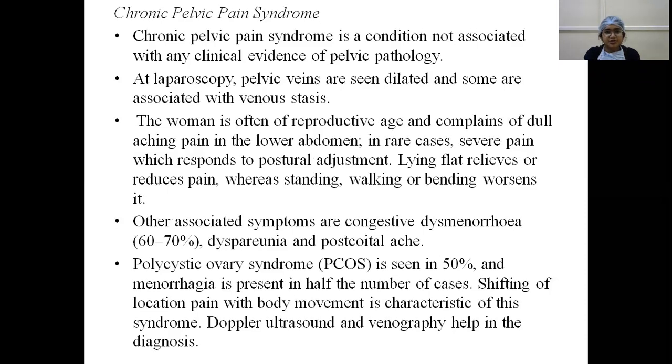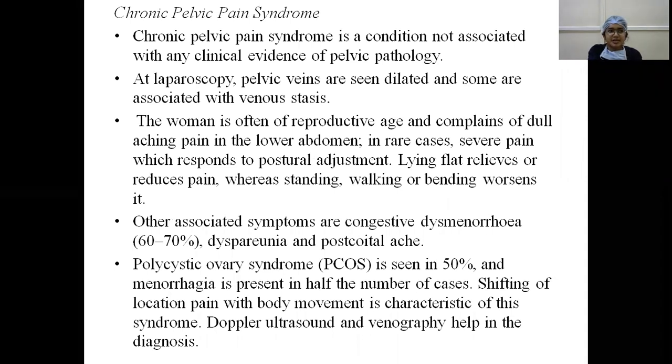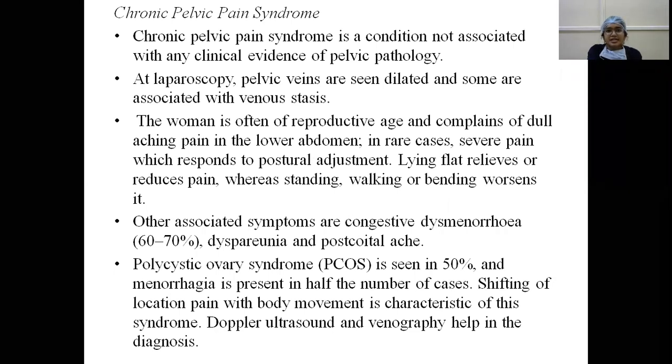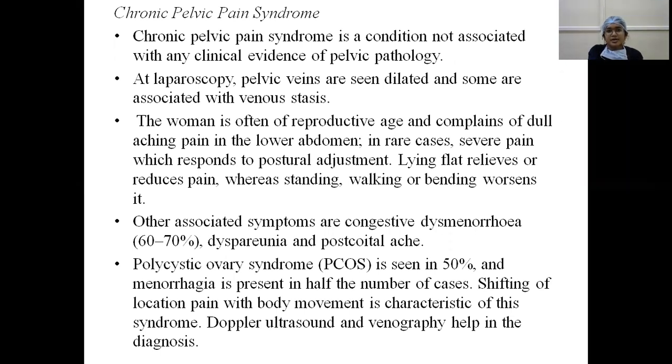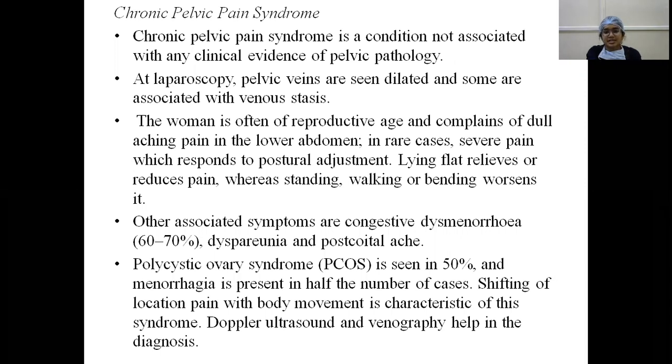Chronic pelvic pain syndrome is a condition not associated with any clinical evidence of pelvic pathology, whereas in chronic pelvic pain pelvic pathology might be present. At laparoscopy, pelvic veins are seen dilated and some are associated with venous stasis. The woman is often of reproductive age and complains of dull aching pain in the lower abdomen, and in rare cases severe pain which responds to postural adjustment.